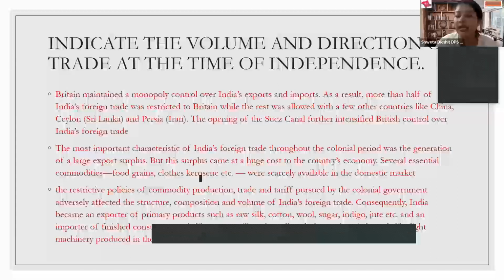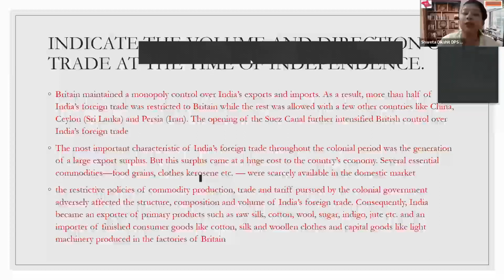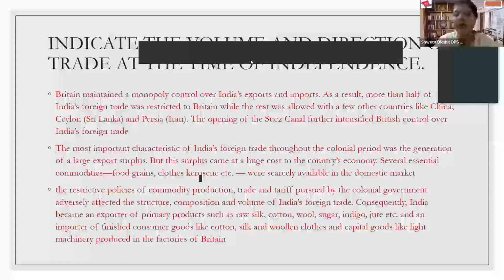Therefore, the Indian producers could not compete with the other producers of the world. Likewise, when anything was imported to India from Britain, it was completely tax-free. It had no taxes or tariffs at all on it. Whereas if it was imported from any other part of the world, there were high taxes on it. This is a very important question.